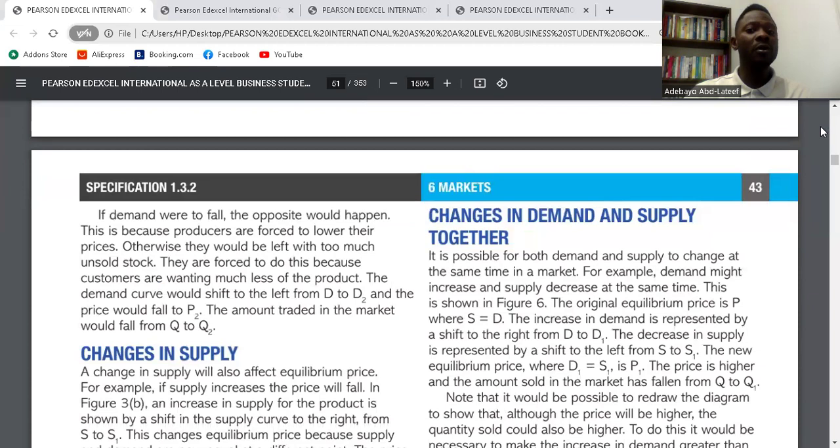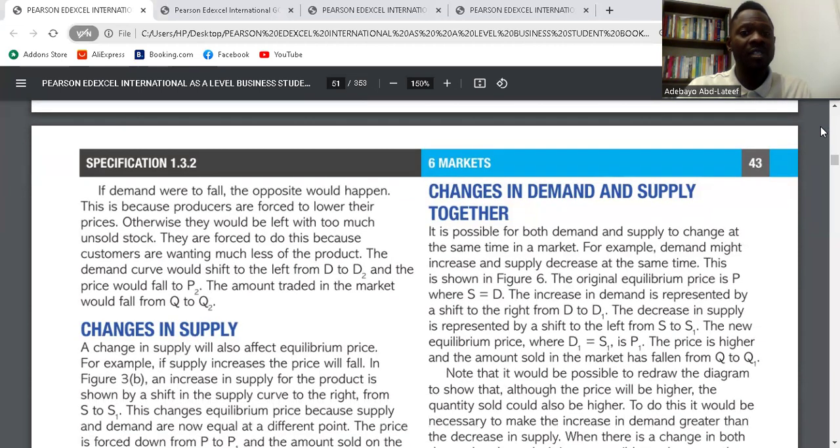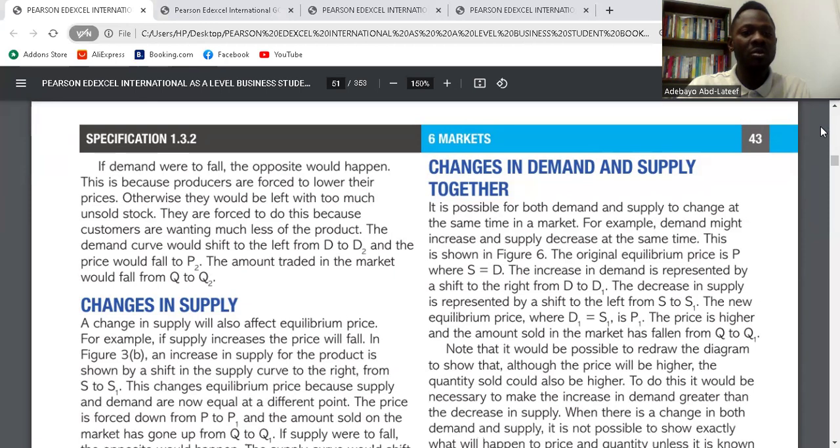So they said if demand were to fall, the opposite would happen. This is because producers are forced to lower their prices. Otherwise, they would be left with too much unsold stock. They are forced to do this because customers want much less of the product. The demand curve would shift to the left from D to D2, and the price would fall from P to P2. The amount traded in the market would fall from Q to Q2.